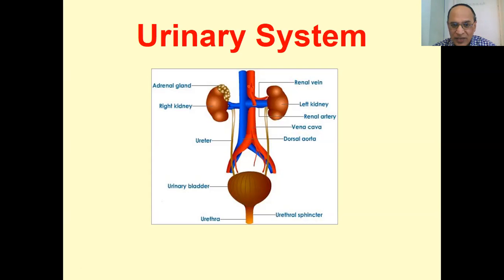But here you can see the urethral sphincter. The urethral sphincter is a typical muscle which has the ability to control the excretion. Whenever we wish, that sphincter gets opened and we pass the urine. That is urination, Mutra nishkraman according to Ayurveda.